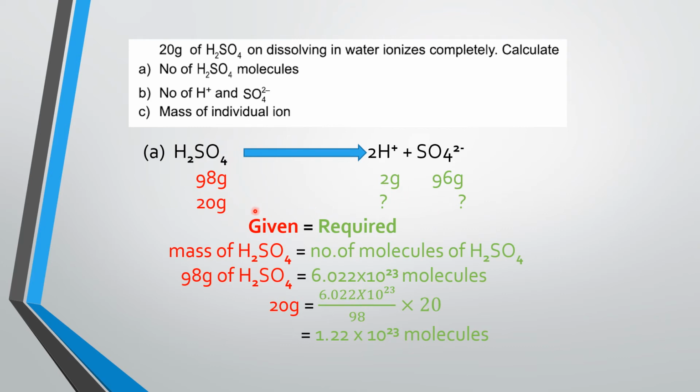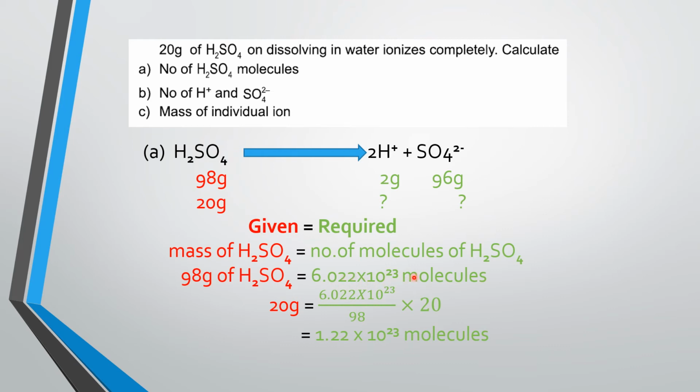So first we will write down what is given and what we have to calculate. As we are going to calculate the number of molecules, the mass of the sulfuric acid is equal to the number of molecules of sulfuric acid. 98 grams, the molar mass of sulfuric acid, contains 1 mole, so 1 mole of sulfuric acid contains 6.022 × 10^23 molecules.